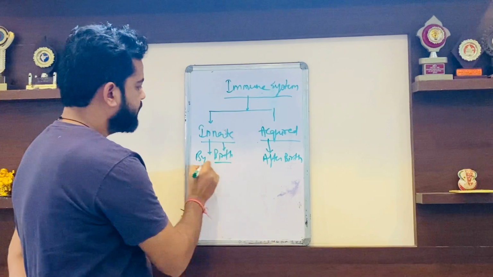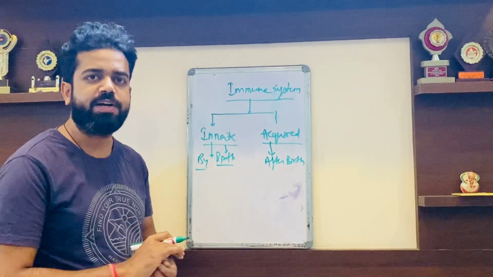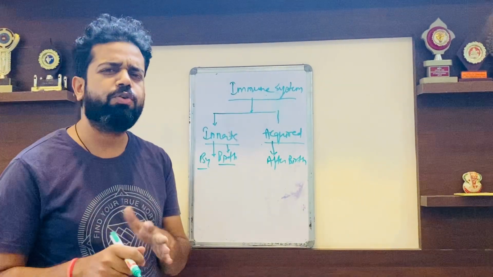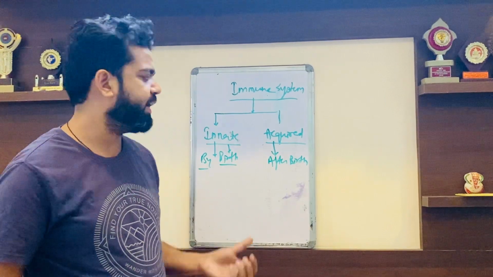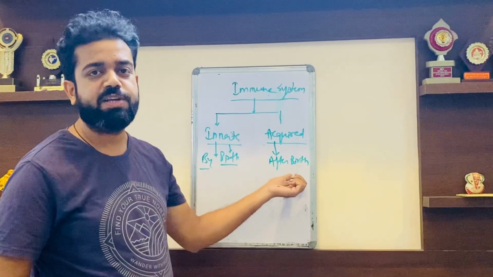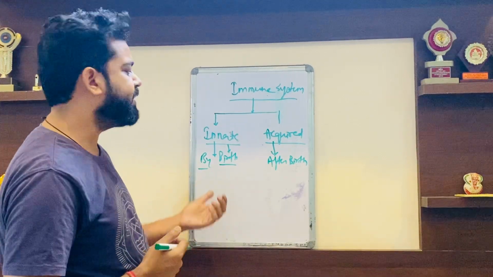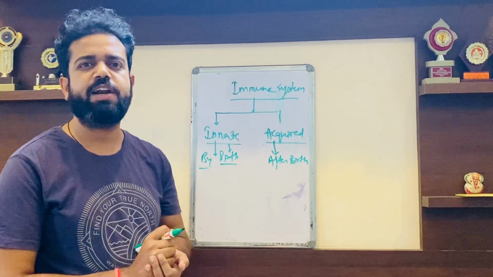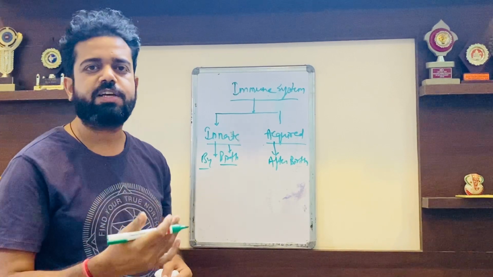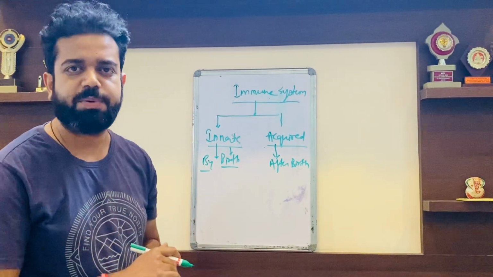Nate means birth, so it is by-birth immunity, and we do not need any antigenic exposure for that. For acquired immunity, we need the initial exposure with the pathogens, but for innate immunity, we do not need any kind of initial exposure to the pathogen.